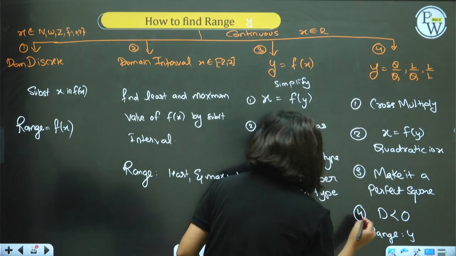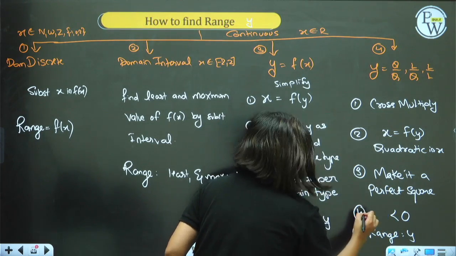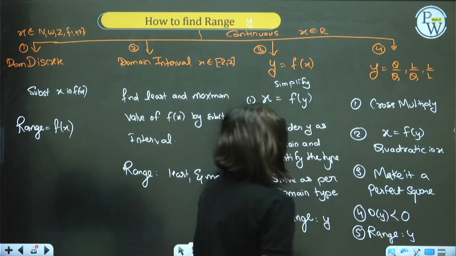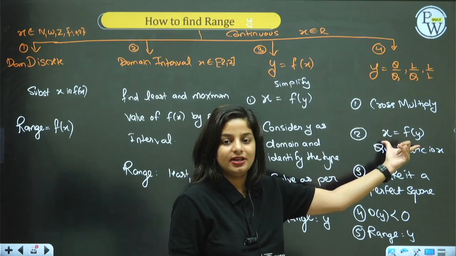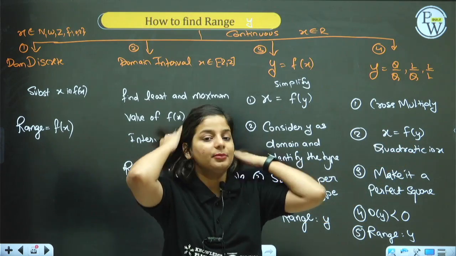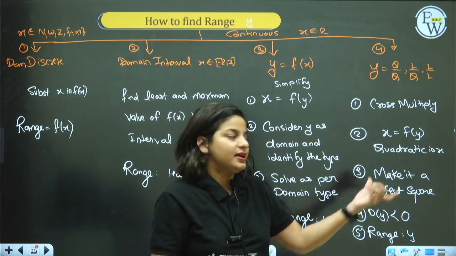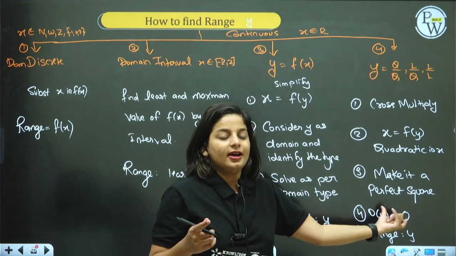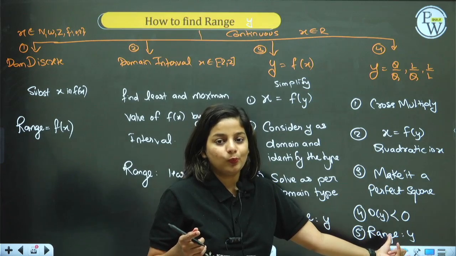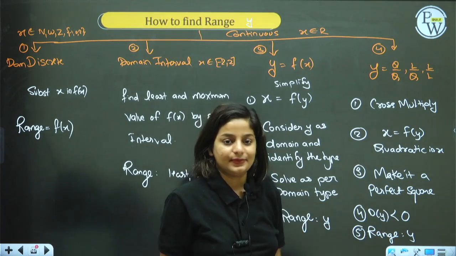Do you all agree with me? Yes or no? Will the discriminant be a variable of y? If you have a quadratic in x, with x and y mixed, x equal to something, make it a perfect square. Its discriminant will be in y. Discriminant is less than 0. Get the answer. Solve it.